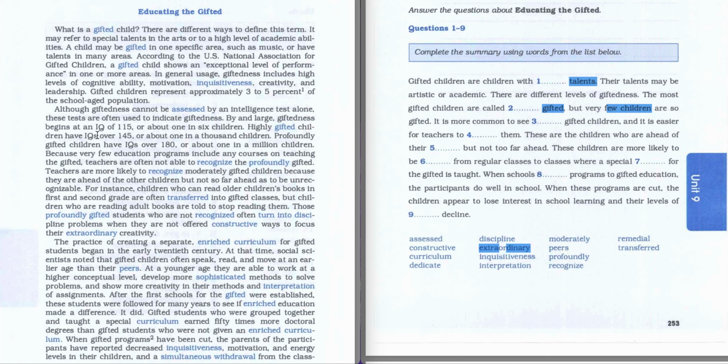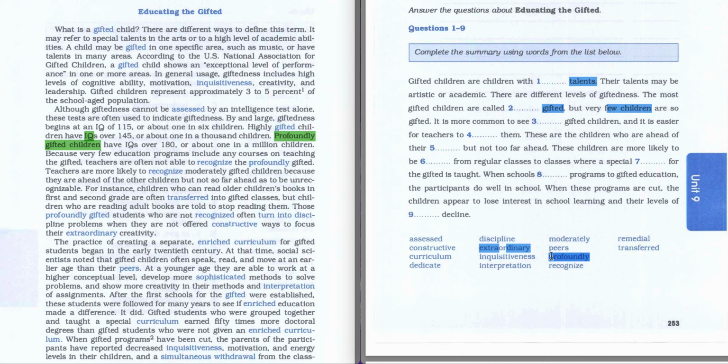The second paragraph was saying about the IQ of children, and when you read this sentence about gifted children, which kind of gifted children? Profoundly gifted children have IQs over 180, or about 1 in a million children. So it's really few of them. What kind of children? Profoundly gifted children. So the answer to the second question is going to be profoundly.